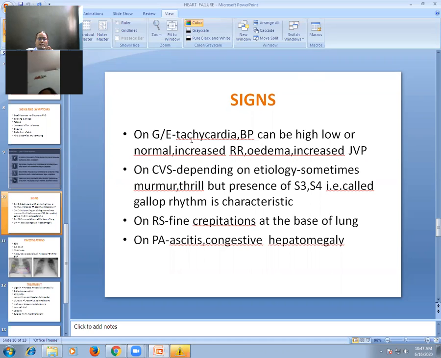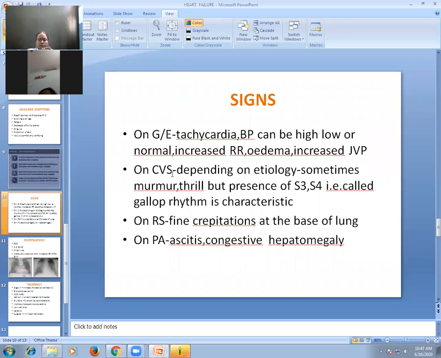See the signs on general examination. No doubt, increased pulse rate because of sympathetic activity. Blood pressure can be high, can be low, can be normal depending on etiology of the heart failure. Increased respiratory rate. No doubt, patient is breathless, so respiratory rate is increased. You get presence of edema on general examination and increased jugular venous pressure. So these are the positive findings on general examination in a patient of heart failure: increased pulse rate, blood pressure can be high, low or normal depending on etiology, increased respiratory rate, presence of edema, and increased jugular venous pressure.